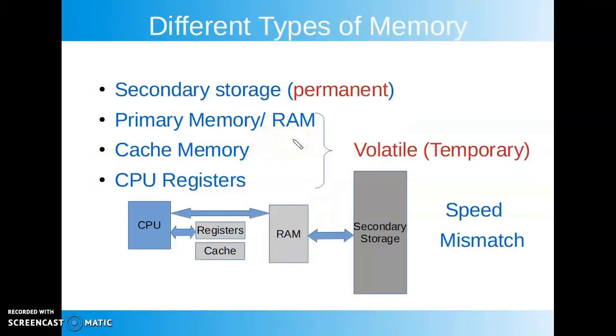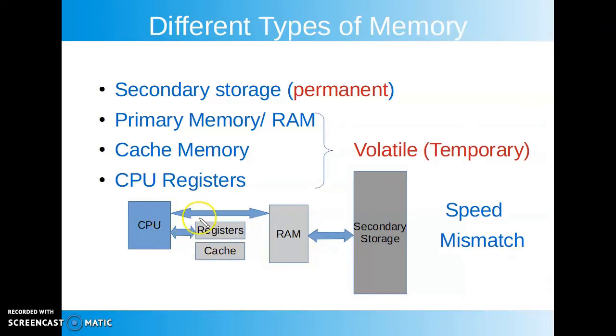Our computer system has different types of memories which can be broadly divided into two categories. One is permanent and another is volatile. As the name indicates, permanent memories retain their content even when the power is switched off. On the other hand, volatile memories are temporary memories and their content is erased when power is switched off. This figure explains how the CPU interacts with these different memories, and different types of memories are also shown in this figure.